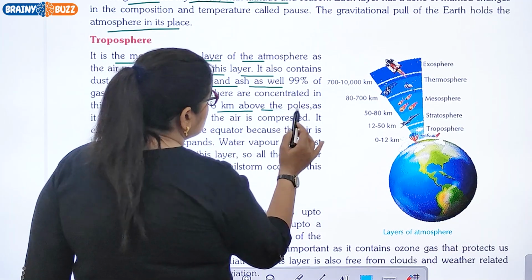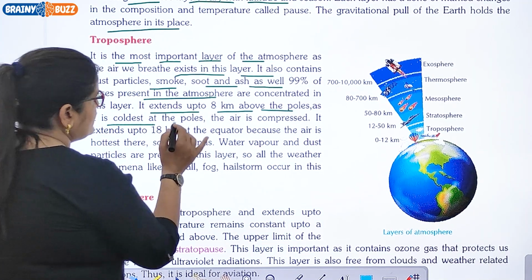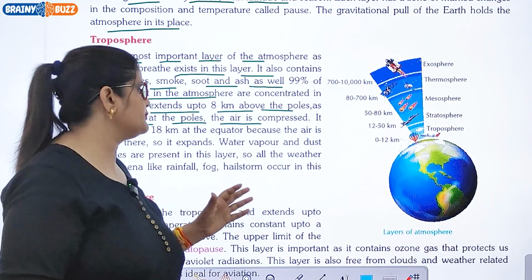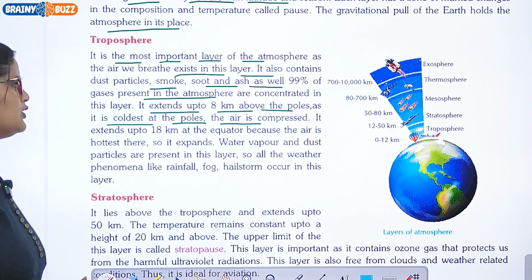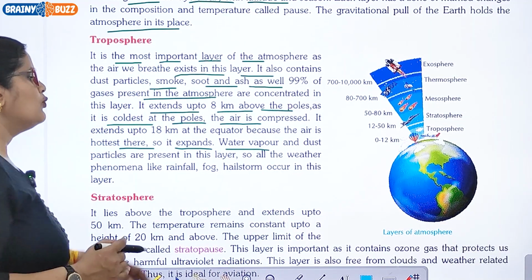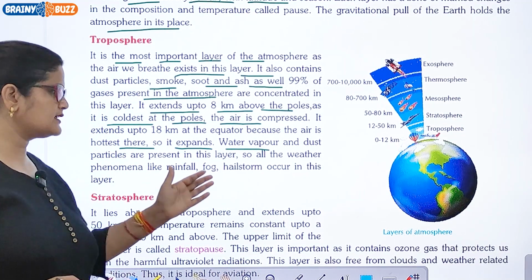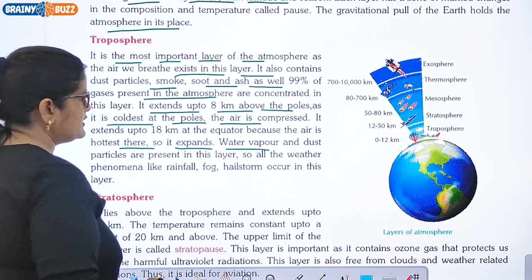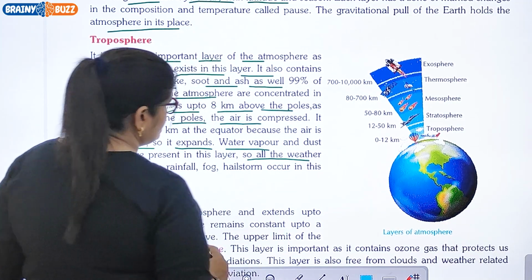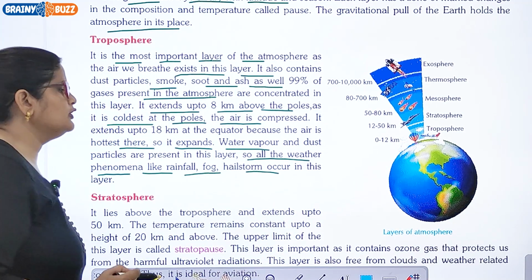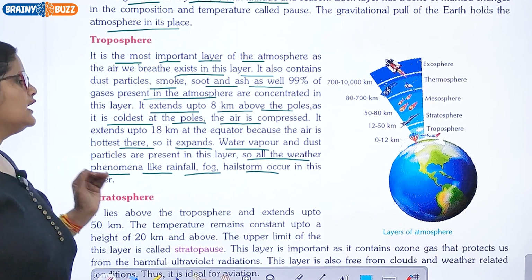It extends up to 8 kilometers above the poles. As it is coolest at the poles, the air is compressed. It extends up to 18 kilometers at the equator because the air is hottest there. So, it expands. Water vapor and dust particles are present in this layer. है ना? उस वाटर वेपोर और जो पार्टिकल्स होते हैं वो इस लेयर में सम्मिलित है. So all the weather phenomena like rainfall, fog, hailstorm occur in this layer.